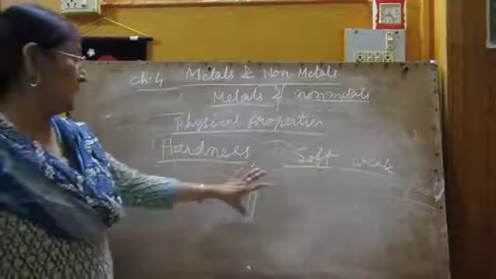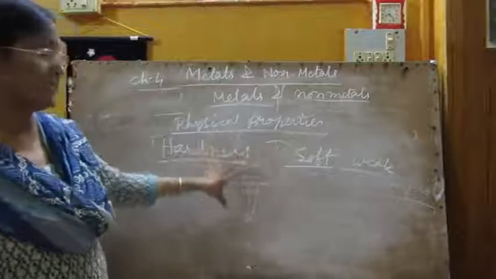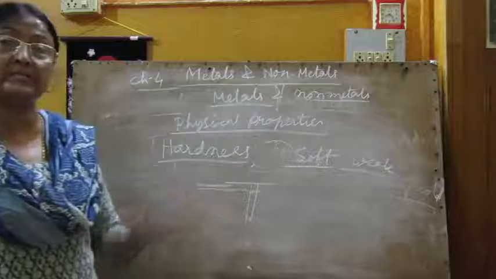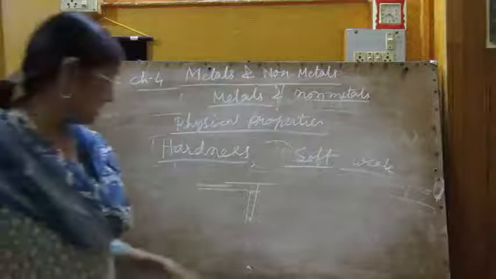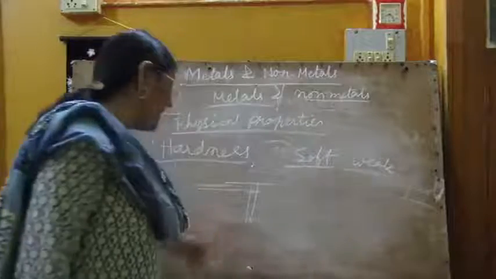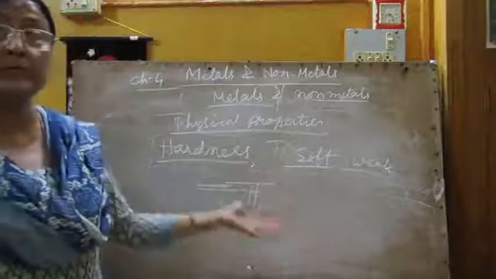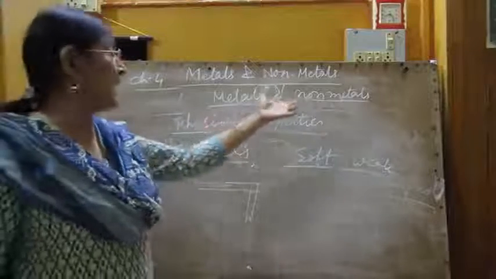So another property of metals is tensile strength, meaning they are very strong and can bear pressure. In the next video I will explain the other properties of metals and non-metals.